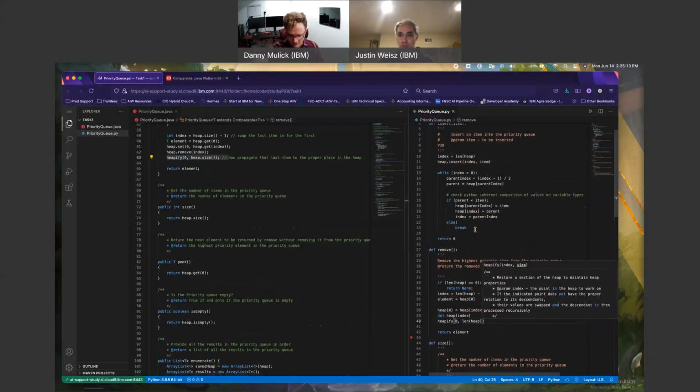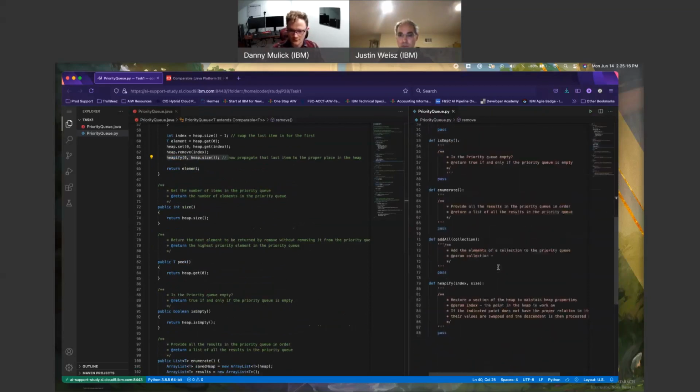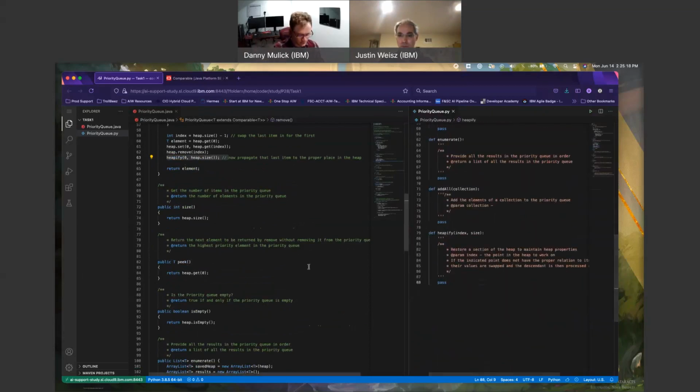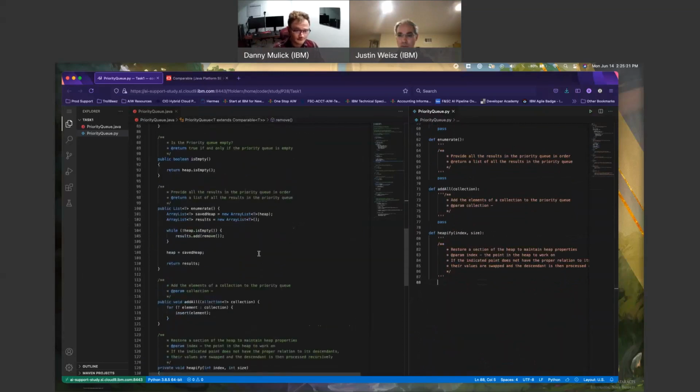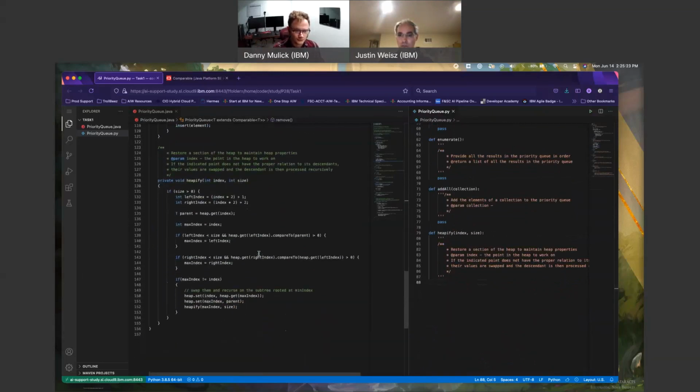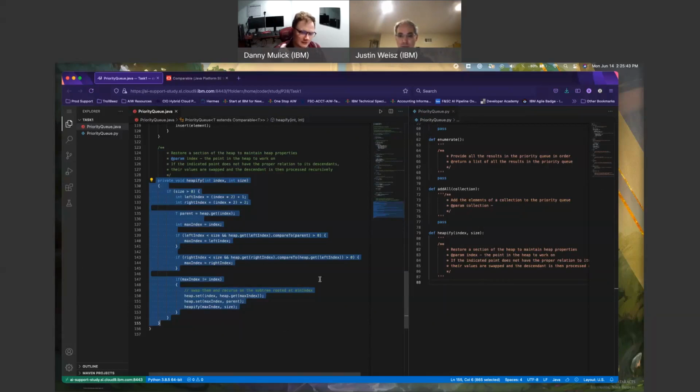Because I just made a call to heapify, I'm going to take this chance to move down to heapify and actually get started coding on it because that makes the most sense to me right now. Heapify, present. So restore section of the heap to maintain heap's properties. Index is the point in the heap to work on. So I'm just going to say do a full pass on it. If the indicated point does not have proper relation to its descendants, their values are swapped and the descendant is then processed recursively. If the ordering is incorrect, that's what I have to do. I need to do everything in that order.